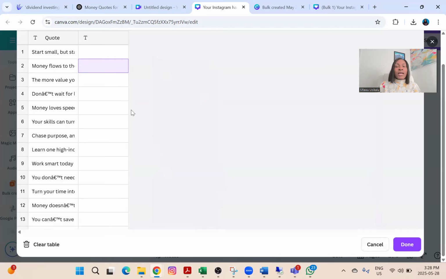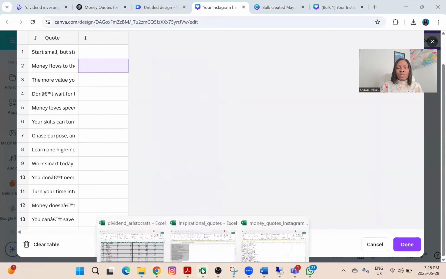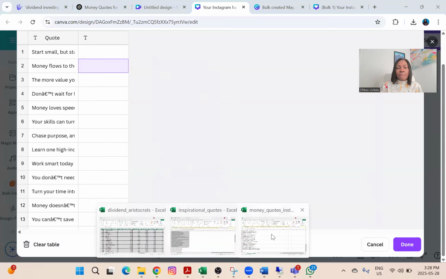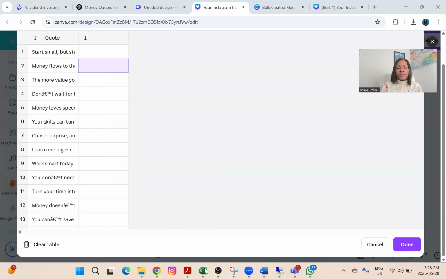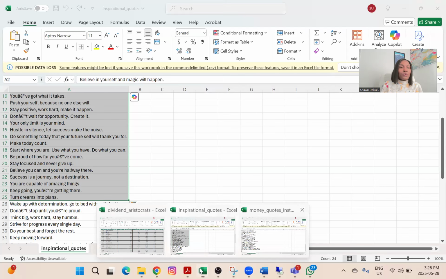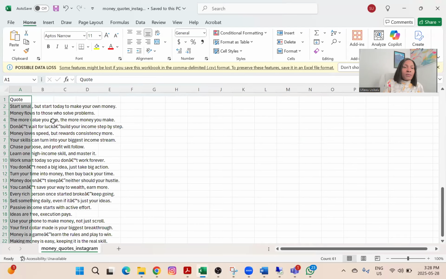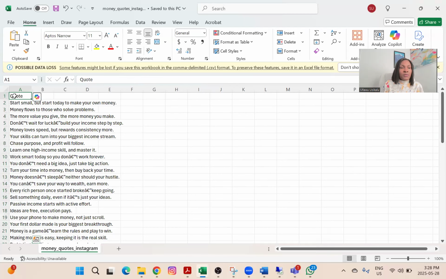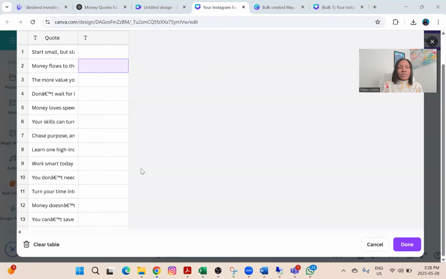Okay, so I have 60 quotes and I have 3 canvas, right? So I'm going to split it into 20, 20. So the first thing I'm going to do is go to my Excel file, which is the quotes I got from ChatGPT, and I'm going to copy the first 20 quotes. First 20. I'm going to put it on this first column.